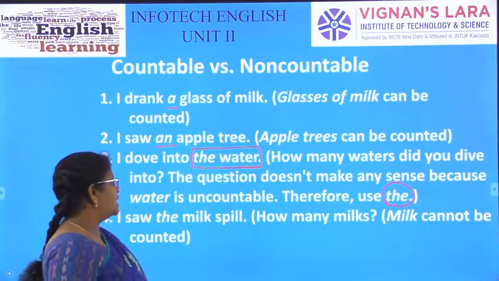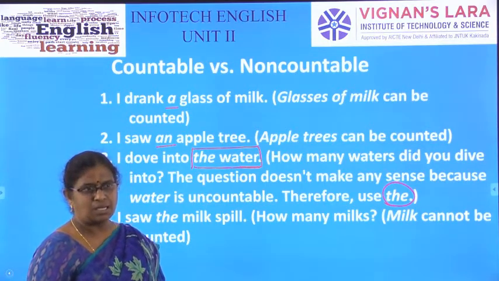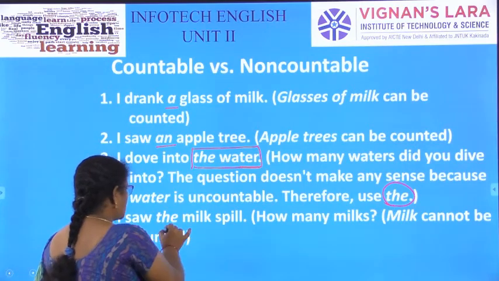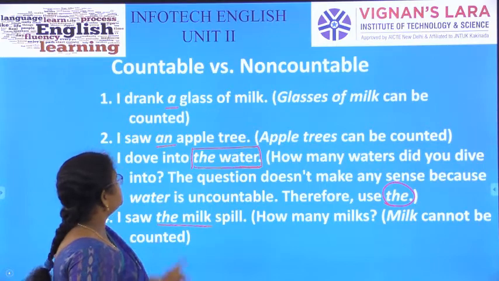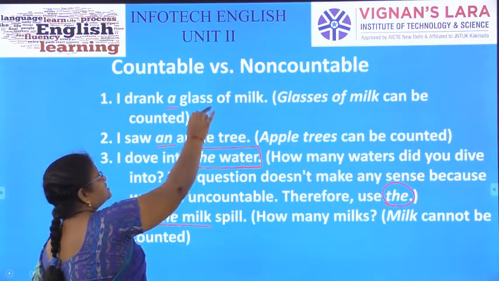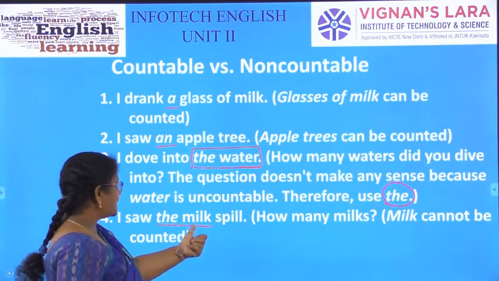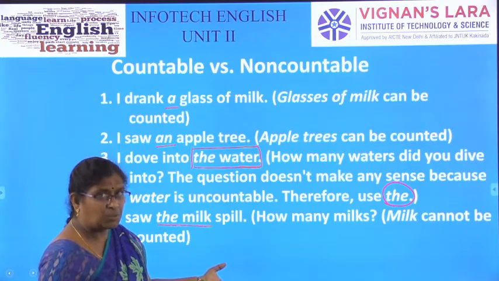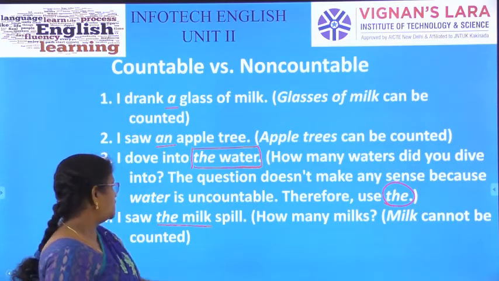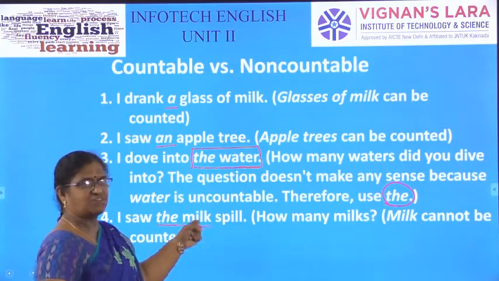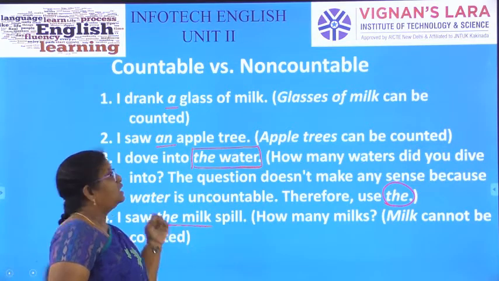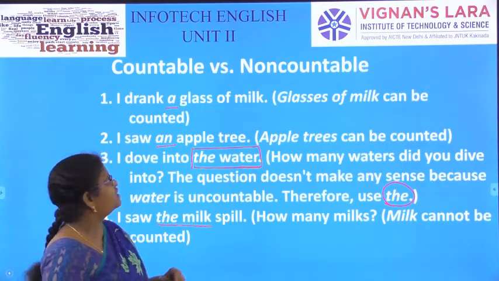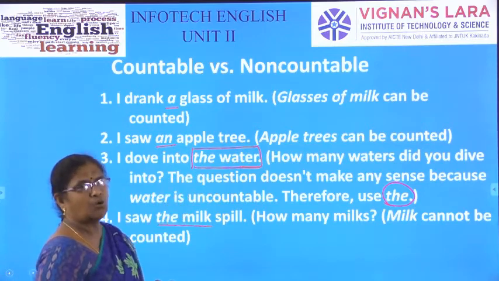I saw the milk spill over, maybe on the floor or on the table. In the first example, a glass of milk, countable. Here, I saw the milk, uncountable. How many milks? Milk is not countable. So, it is uncountable. In the uncountable sense, with milk we use the definite article the. In a countable manner, with milk we can use a glass of milk. That's the difference between countables versus uncountables.